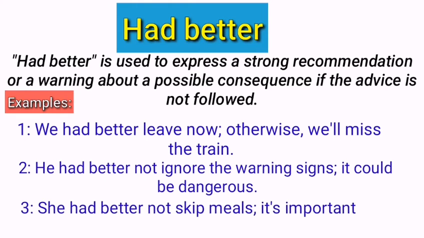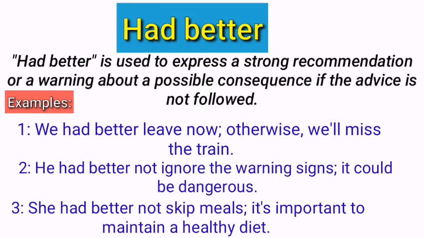She had better not skip meals, it's important to maintain a healthy diet. Look at this sentence, the modal verb "had better" is used. Actually, it is also an advice but this advice will have negative consequences if it is not followed. Simply, it means that she should not skip the meals, if she skips it then she will have problems. So, again it shows a sense of warning.